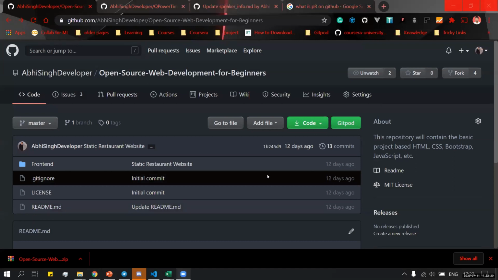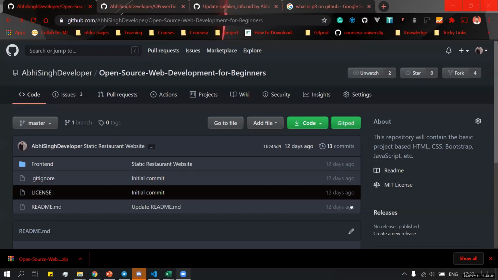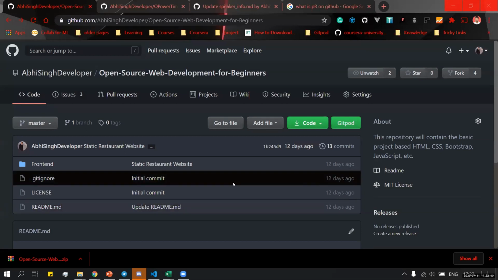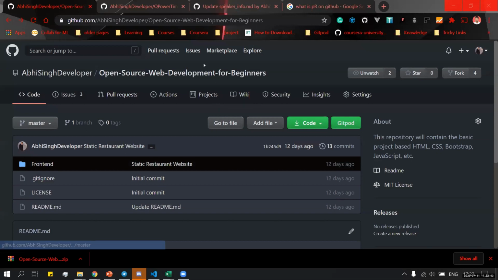I'll just add something to it. Whenever someone creates a repository, the permissions to push to that repository do not automatically pass to everyone. But if that repository exists under your username, you can modify it to your liking. Now you want those changes to reflect on the owner's side, so you create a pull request. That is why fork exists, because you cannot make changes directly to the owner's repository.